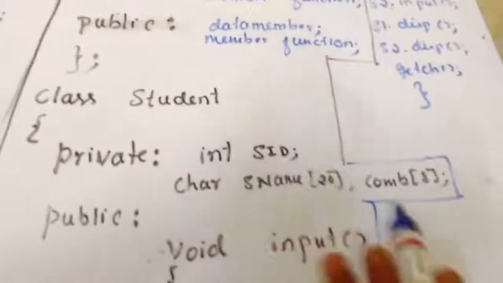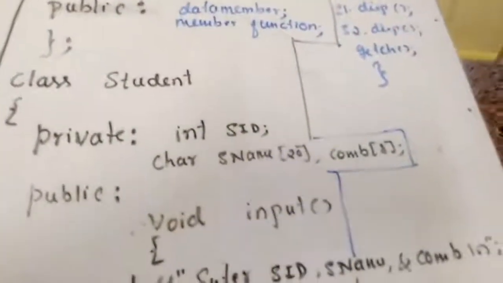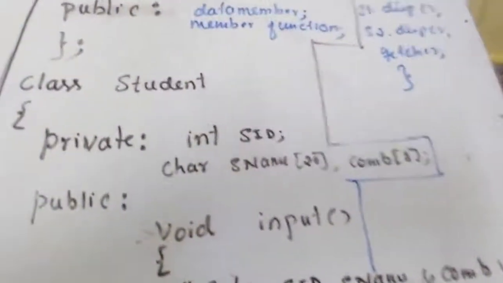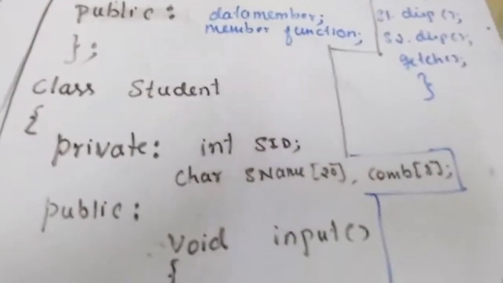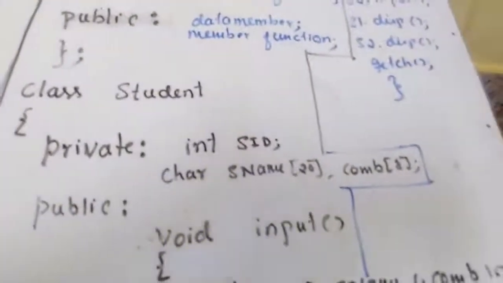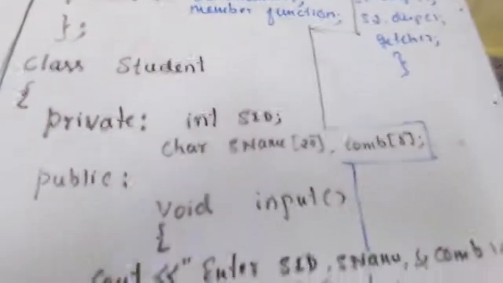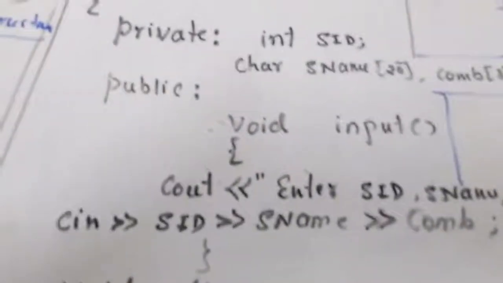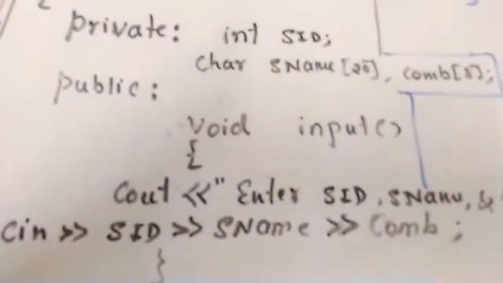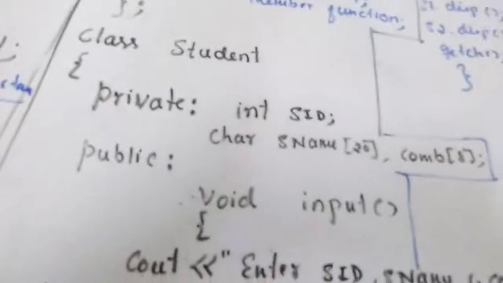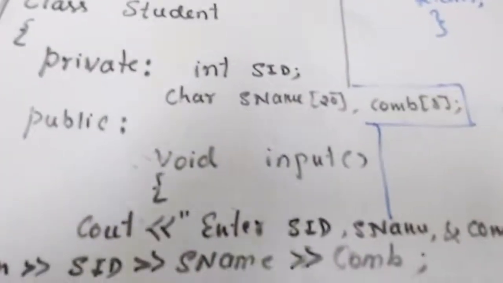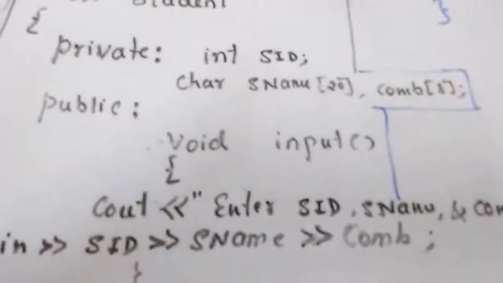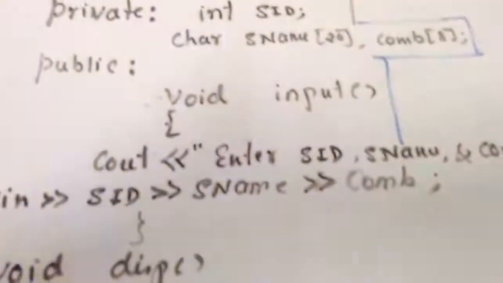See, after declaring the data elements, what is the next operation? Either you are going to input data, or you are fetching the data from the variables in order to display it, isn't it? So let us consider two operations here. One operation is that we have to input data, isn't it? For each and every student, I have to input the student ID, student name and combination. To perform this operation, I'll take a function called input function.